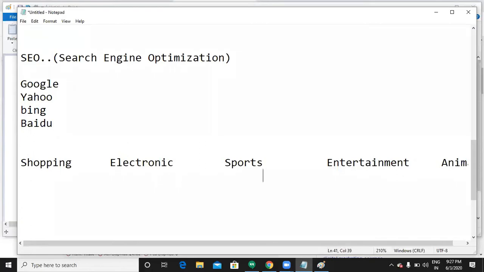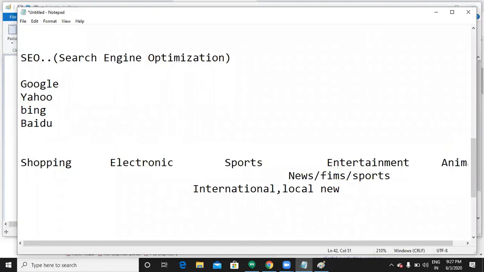Under entertainment we have things like news, films, and sports. Again, under news her website will be stored. Under news we have international news and local news.